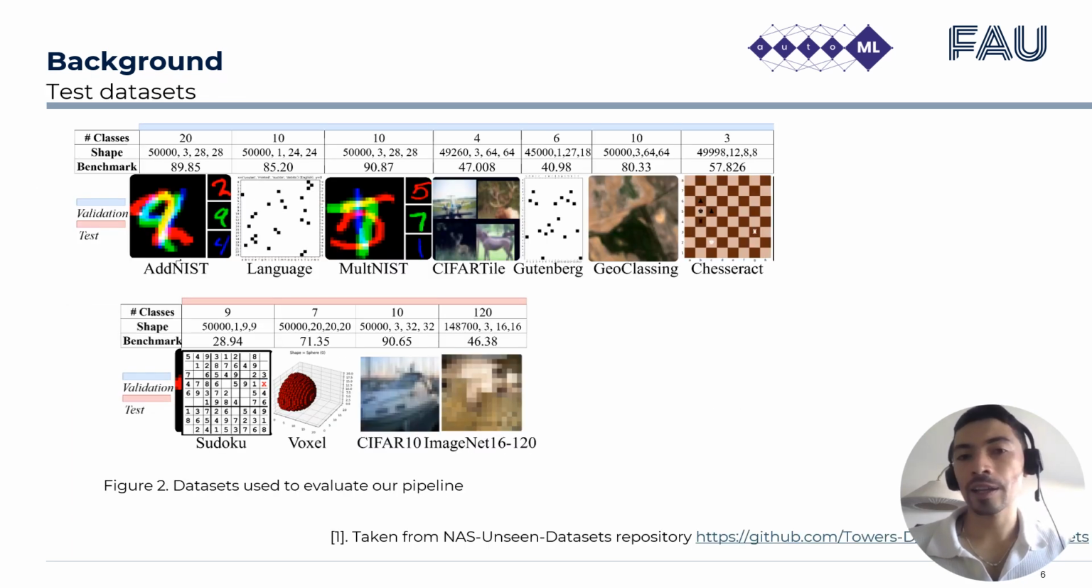And rather than relying only on commonly used image classification datasets like ImageNet or CIFAR, we test our approach on 11 diverse datasets. And these datasets were used in the NAS Unseen Data Challenge 2023 and 24 and provide a robust framework for evaluating the generalizability of NAS methods.